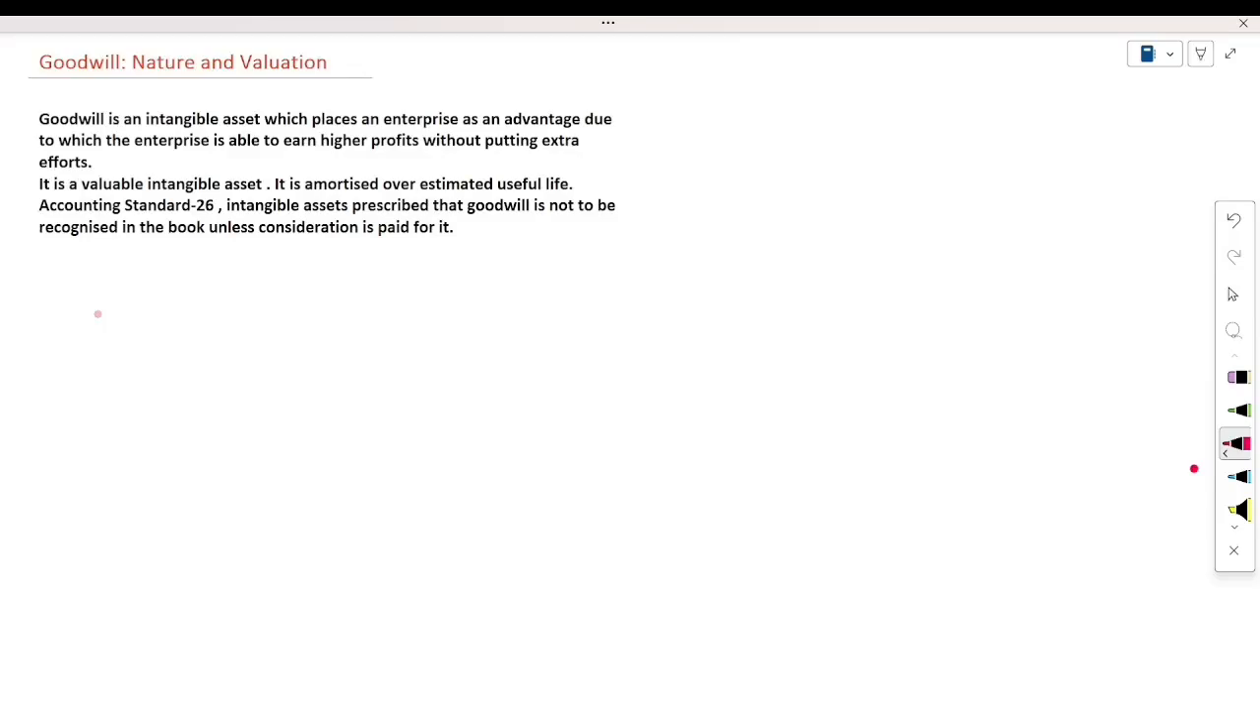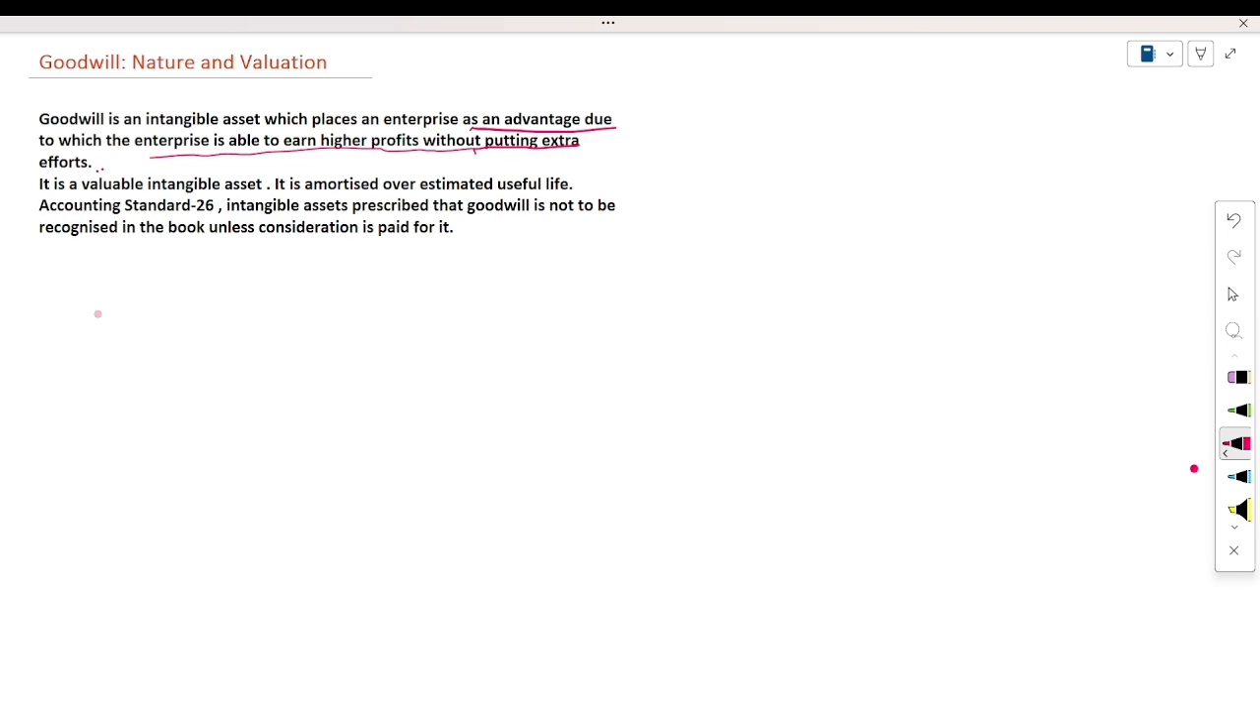Today we are going to start a new chapter, which is Goodwill: nature and valuation of Goodwill. In this chapter we will learn how to calculate Goodwill. Okay, see here, in class 11th we have already learned what Goodwill is. Goodwill is an intangible asset which places an enterprise at an advantage, due to which the enterprise is able to earn higher profits without putting in extra effort.